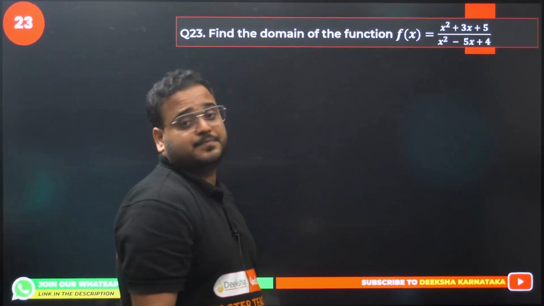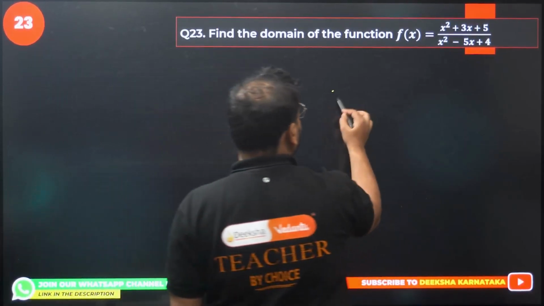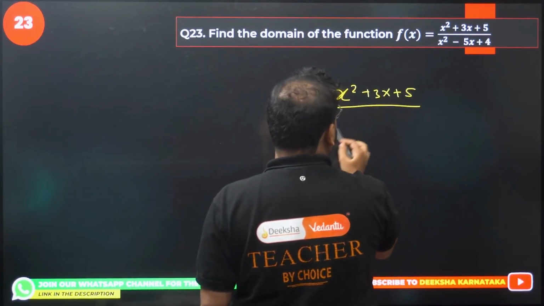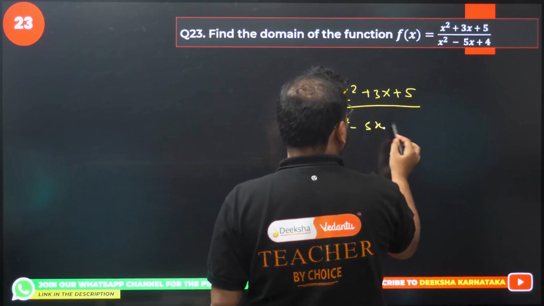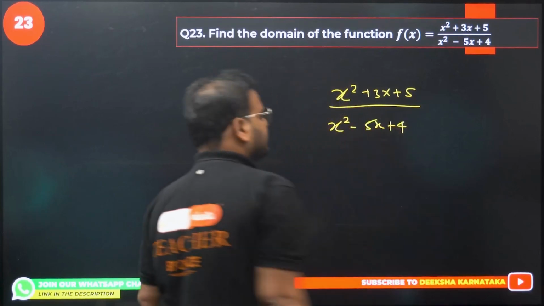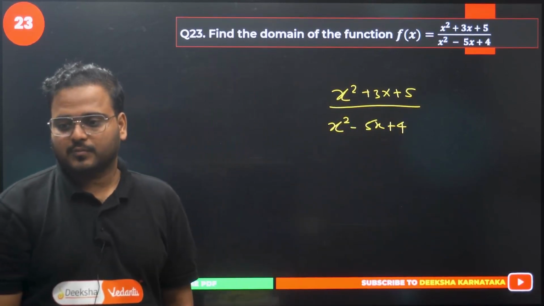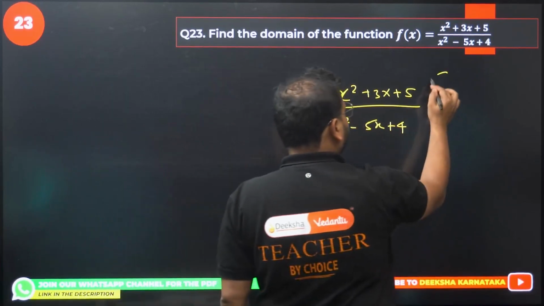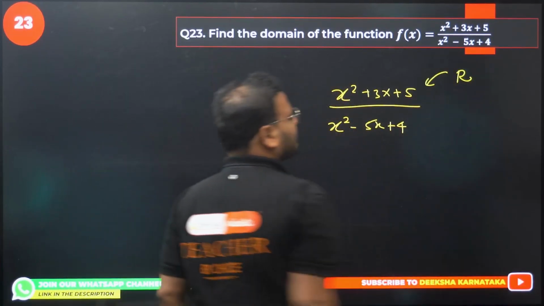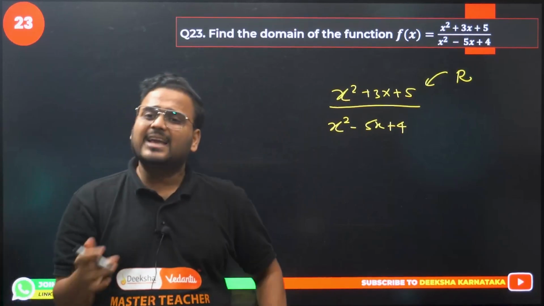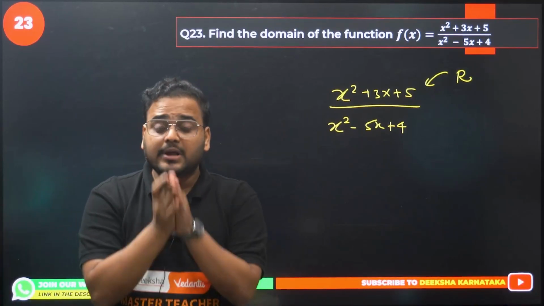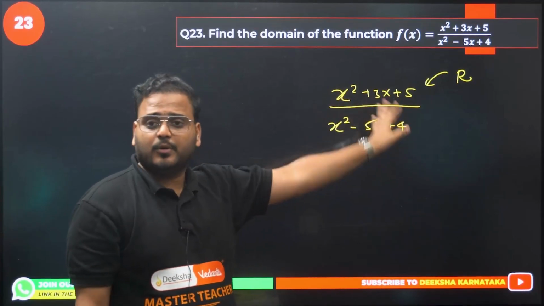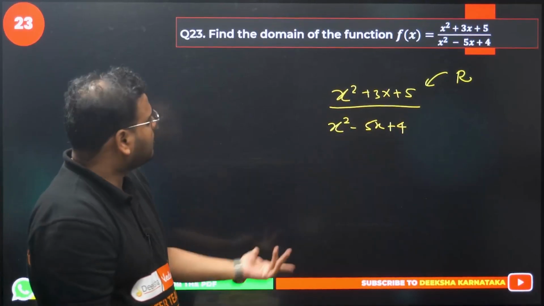Domain of the function: x square plus 3x plus 5 divided by x square minus 5x plus 4. Have a look. Numerator, all real. Why all real? I can put anything in the numerator. Nothing matters. It can become 0, no problem.